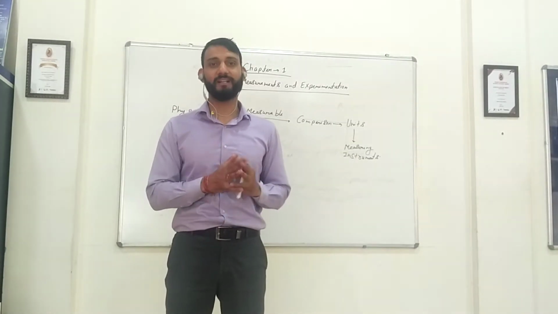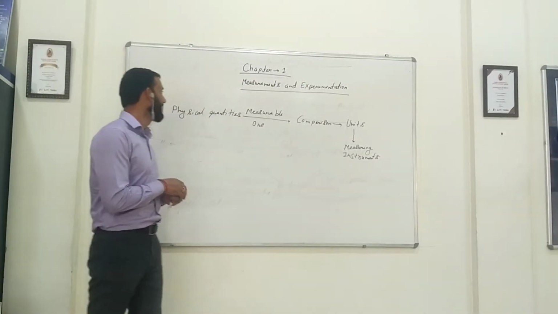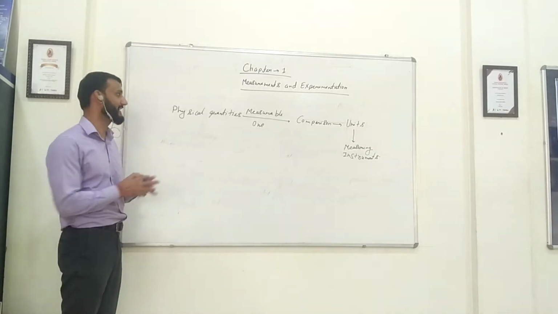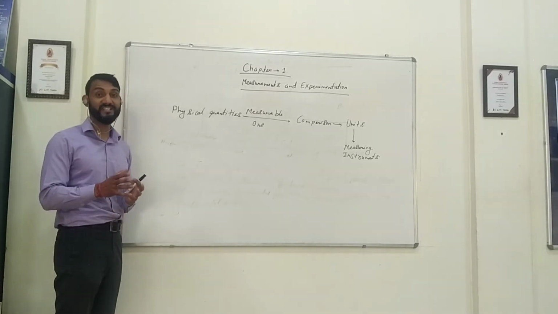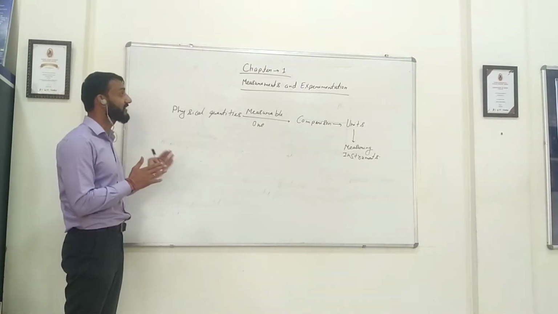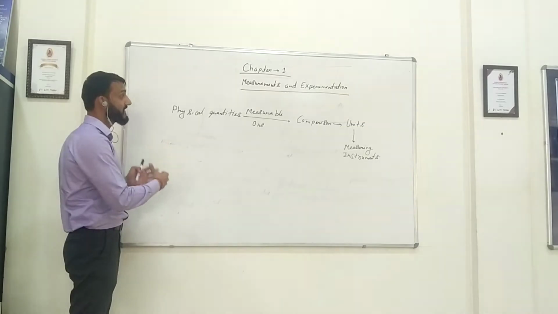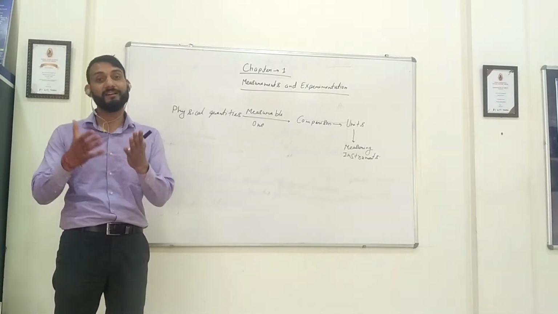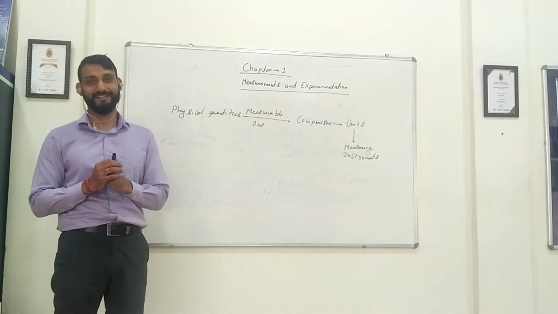Today we'll do chapter 1 of grade 9 and the name of the chapter is Measurements and Experimentation. So what are we going to study in this chapter? As the name tells you, we are going to measure different physical quantities and we are going to experiment. We will experiment by measuring the different physical quantities with the help of different measuring instruments, right?